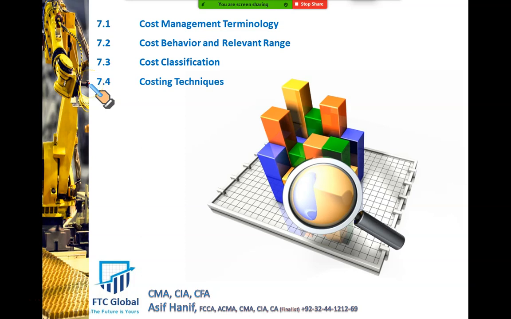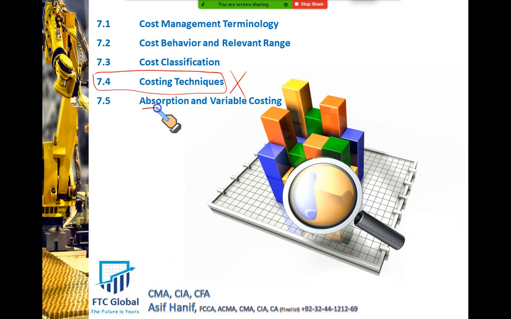All right, so our next topic is costing techniques 7.4 for today. We are not going to do anything in this topic. Nothing at all in this subunit. Why? I'll tell you. Our main topic for tonight is absorption and variable costing. Now, why we will not do anything in costing techniques, this 7.4, I will explain the reason.